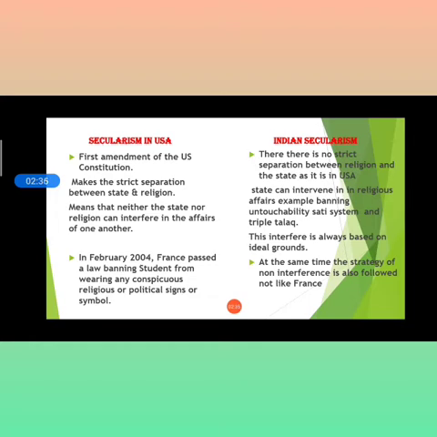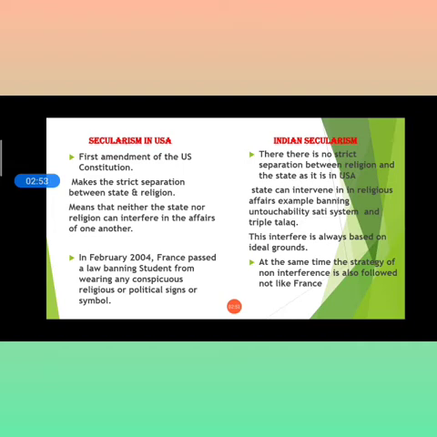Now the next: in February 2004, France passed a law banning students from wearing any conspicuous religious or political signs or symbols.